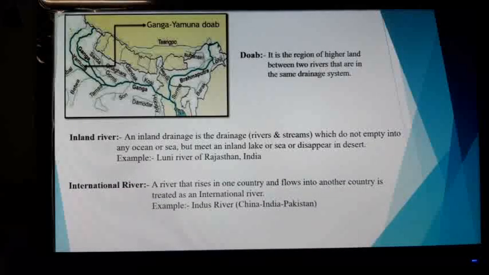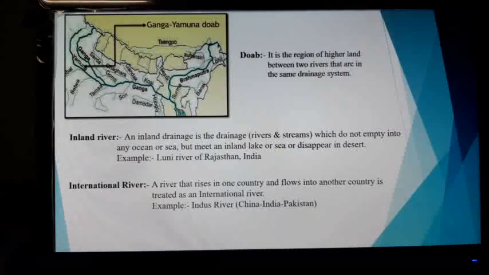Now international river: a river that rises in one country and flows into another country is an example of an international river. Our Indus River flows through three countries.